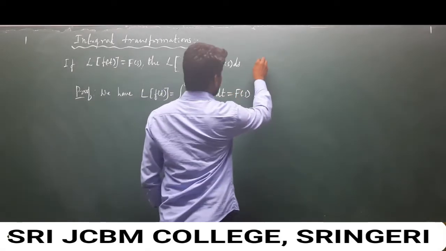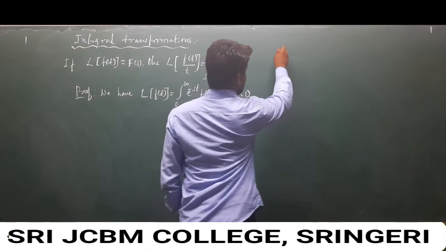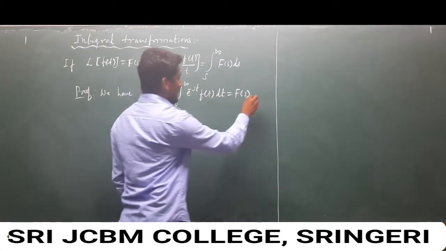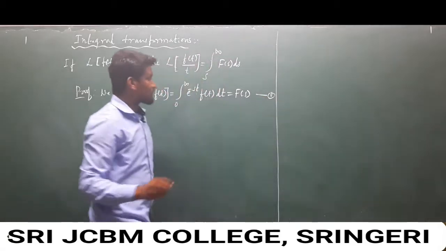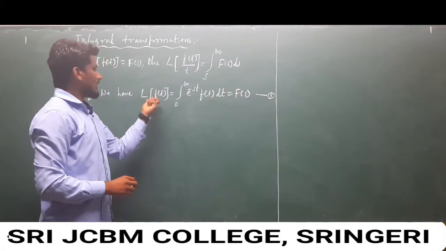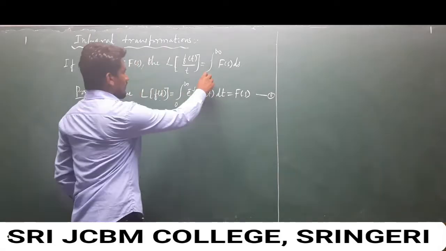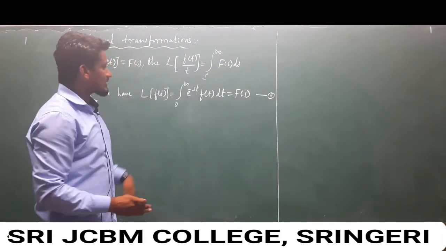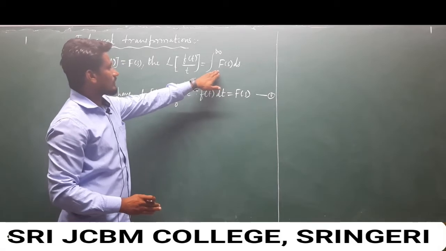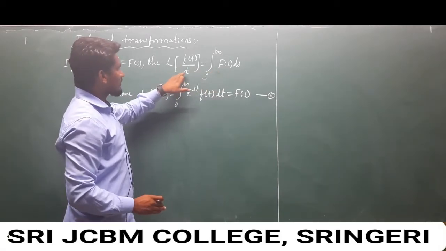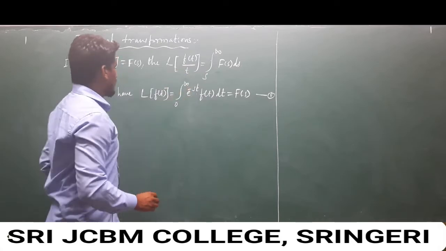Clear? We call this equation number 1. This is the definition of Laplace transform, and we are already familiar with it. Now by taking the right hand side term, we have to prove the f of t over t.